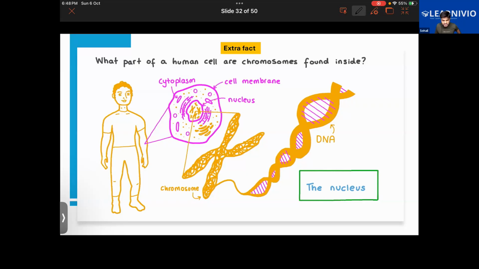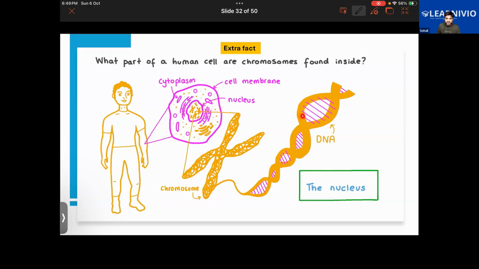Okay, but where exactly are the chromosomes found inside the body? Chromosomes, where are they found in the human body? In which part? Inside the nucleus. Yes, in the cells, inside the nucleus. So as you can see here, this is the chromosome, which has a structure like this. It will appear as a thread-like structure.